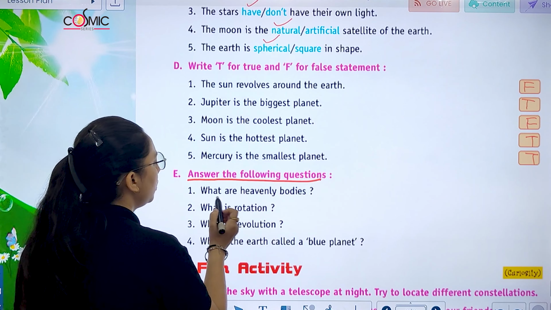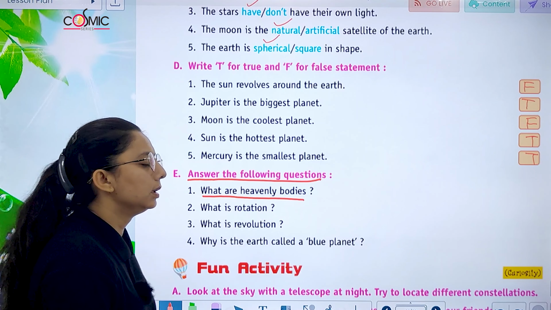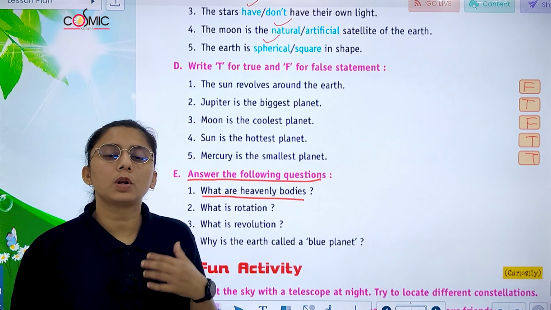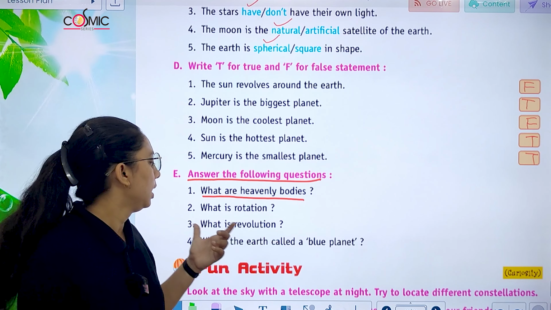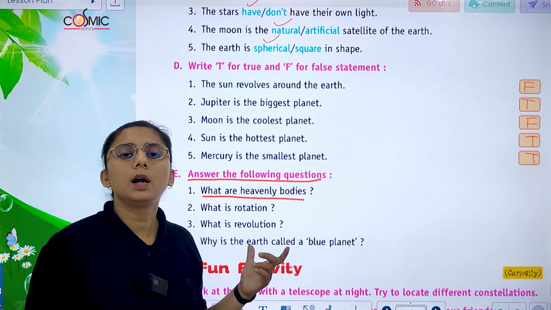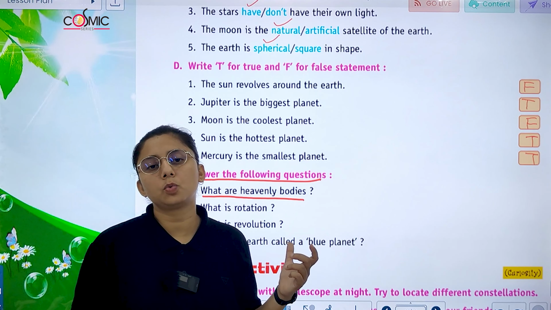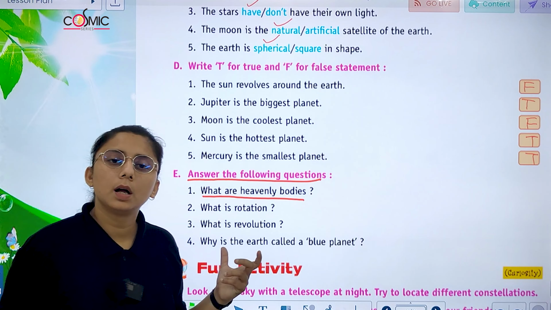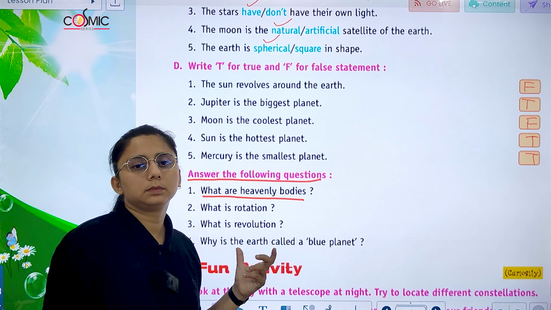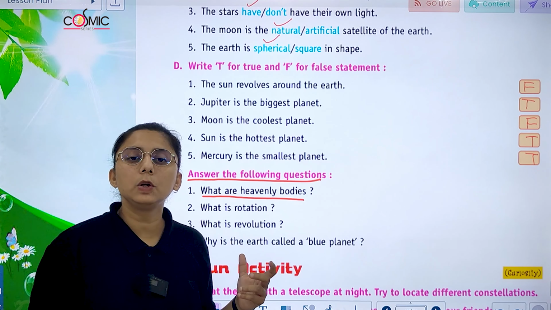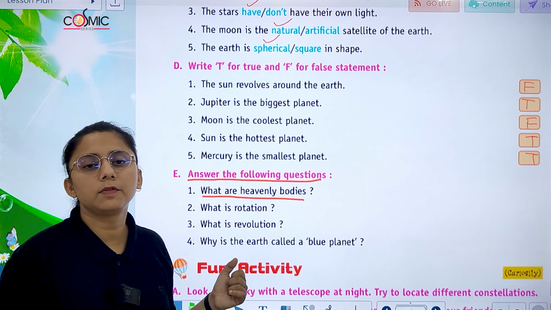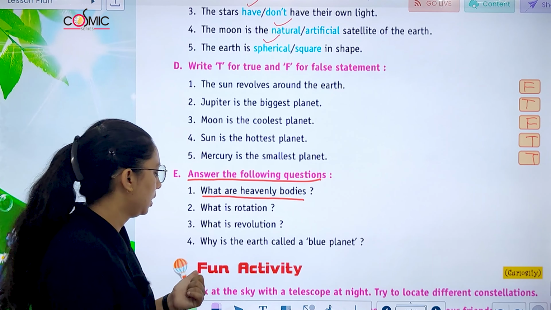Now answer the following questions. What are heavenly bodies? The earth, sun, moon, and other planets make heavenly bodies. What is rotation? The earth completes its rotation in 24 hours. What is revolution? When the earth revolves around the sun in a fixed orbit, it is called revolution.